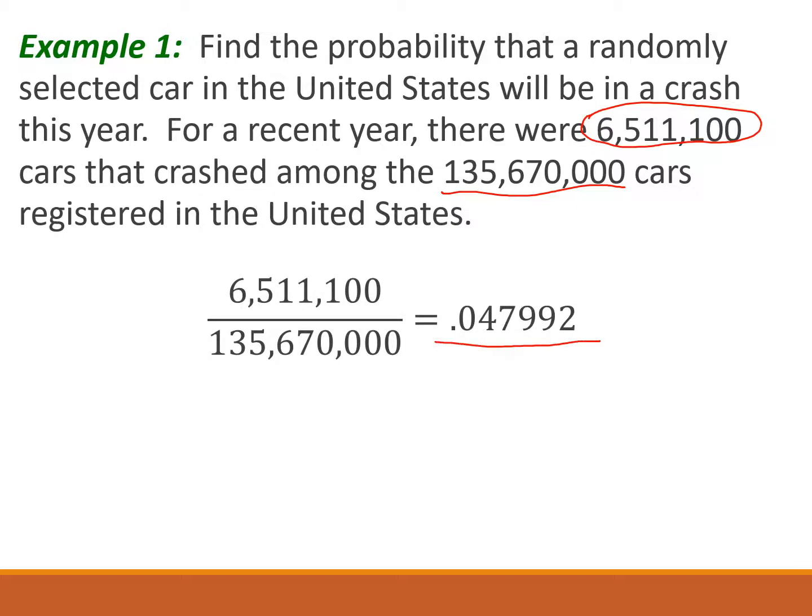Now, on one of the previous slides, it had mentioned rounding to 3 significant decimal places. What that means is when it says significant is that this 0 doesn't count. Okay, the significant decimal places start at this 4. So 1, 2, 3. Okay, would be up to that 9 there. And we're going to round it based on the 4th, which means that 9 gets rounded up, and we end up with our answer 0.0480. Okay, we also could write it as a percent, 4.8%.